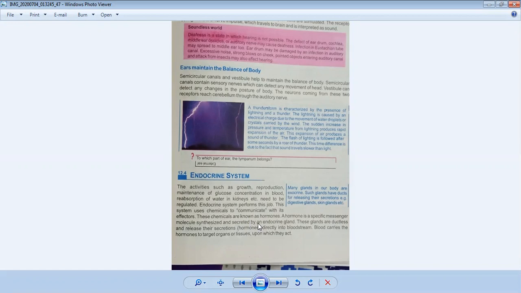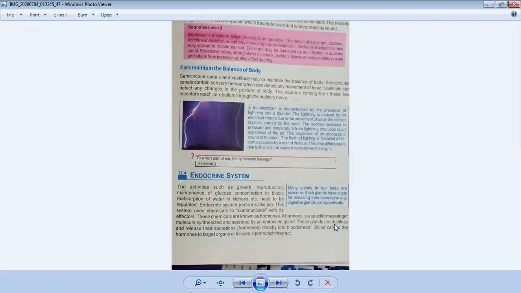Now we are talking about the endocrine system consisting of glands. So what are these glands? They are further divided into two parts: one is called the exocrine gland, and one is called the endocrine gland. First we will discuss the endocrine gland. These endocrine glands are ductless.